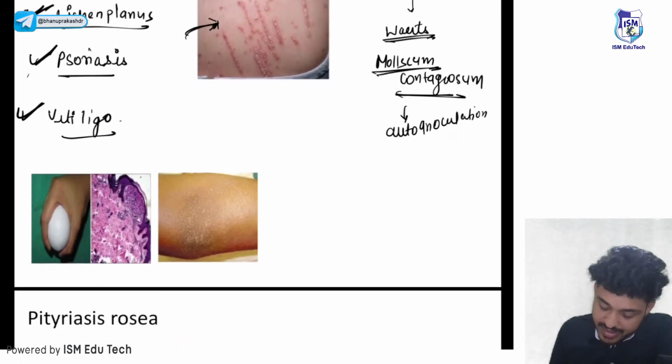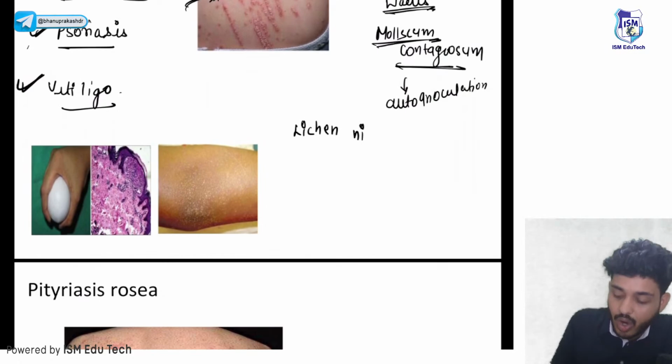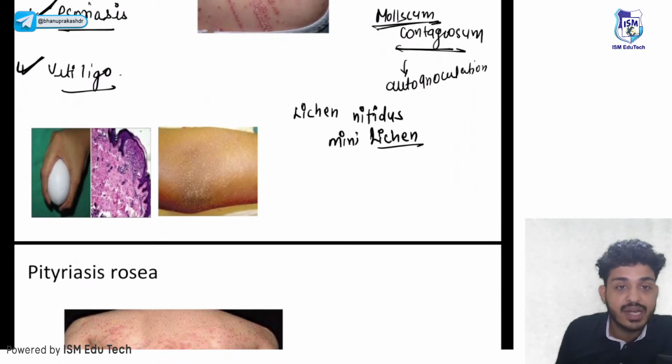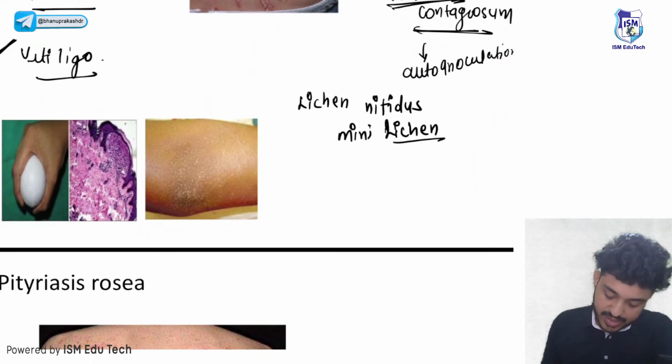So moving on to next is your lichen nitidus. Lichen nitidus, also known as mini lichen. What do we call it? Mini lichen. In your extensor surface around your elbow, there will be small dots. That is known as mini lichen.